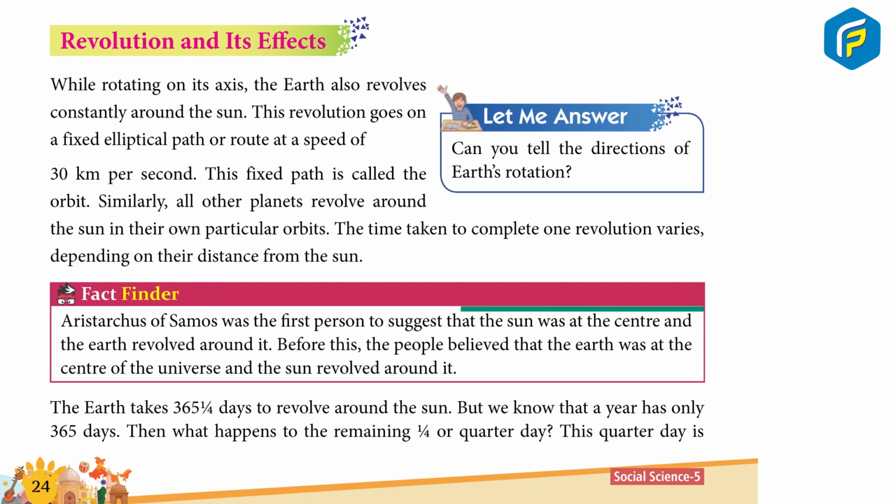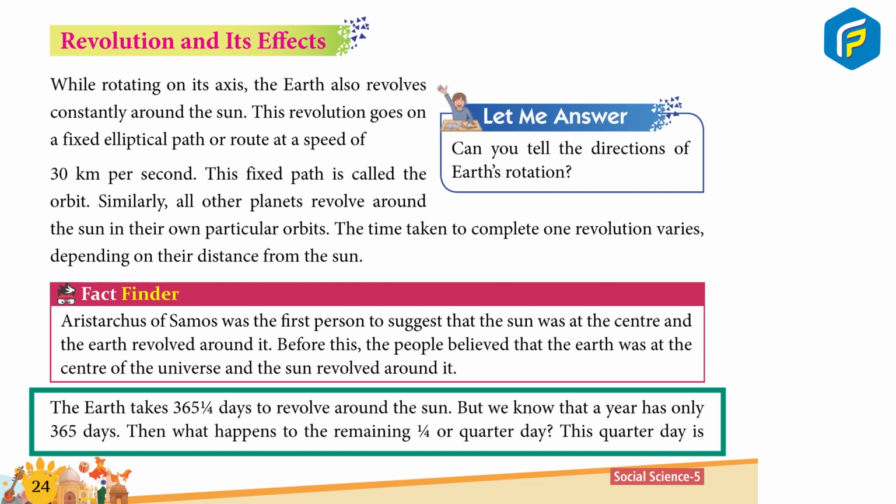Fact finder. Aryabhata was the first person to suggest that the Sun was at the center and the Earth revolved around it. Before this, people believed that the Earth was at the center of the universe and the Sun revolved around it. The Earth takes 365 1/4 days to revolve around the Sun. But we know that a year has only 365 days. Then what happened to the remaining 1/4 or quarter day?